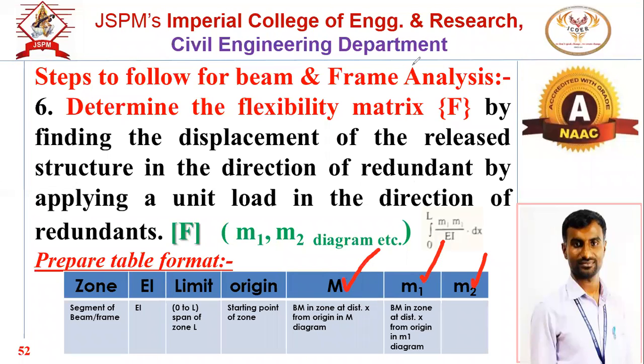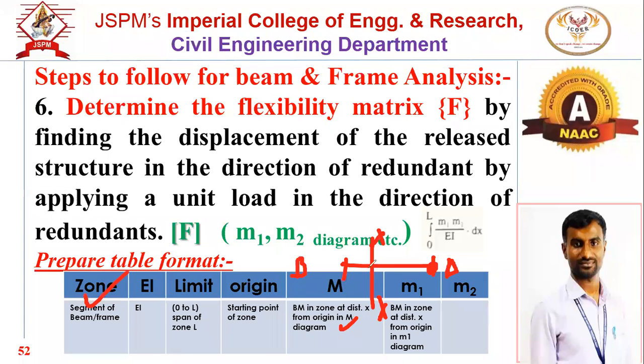What M indicates is the bending moment in a zone at a distance X from the origin. Suppose this is A, B, one of the zones, and the origin is point A. So how to get M? For M, we refer to the M diagram and take a section in between that particular zone.